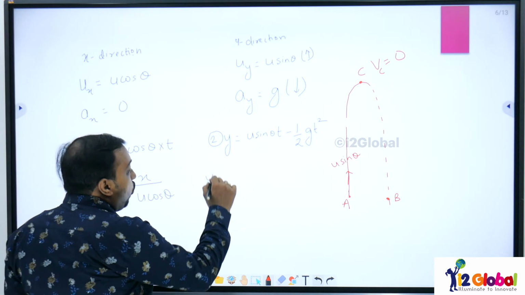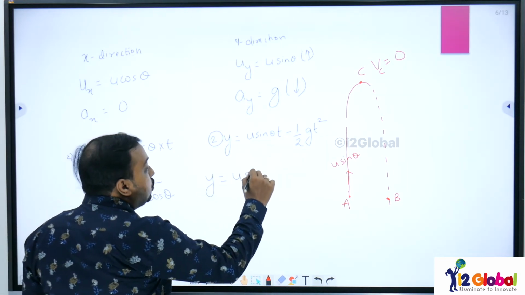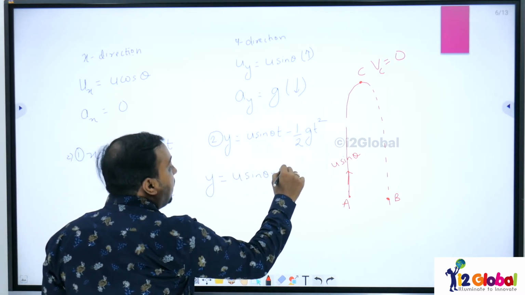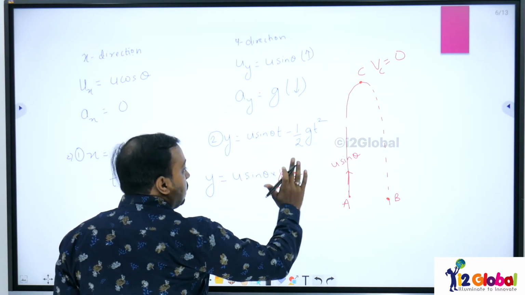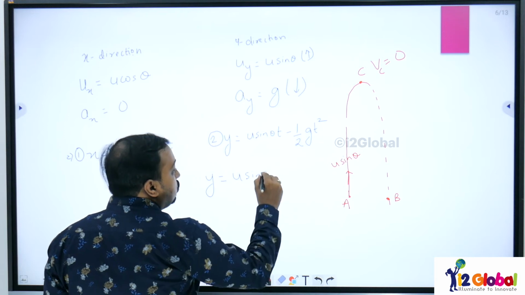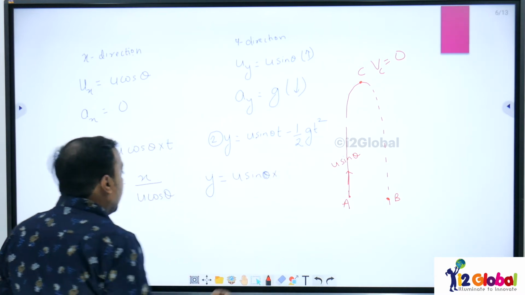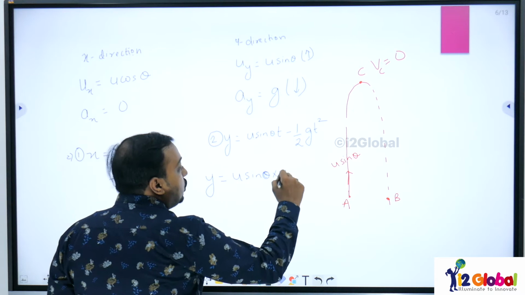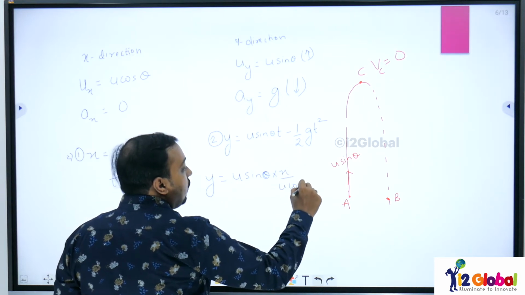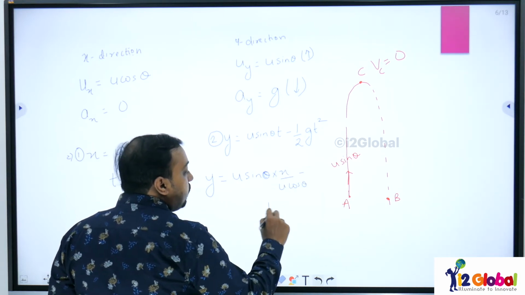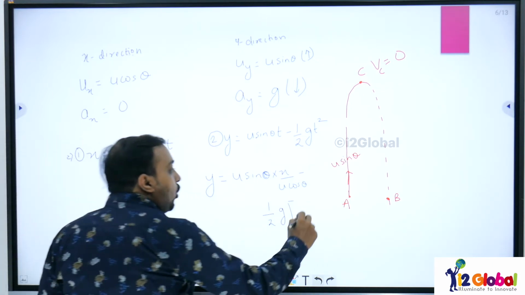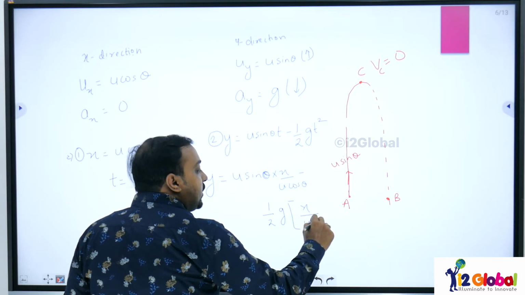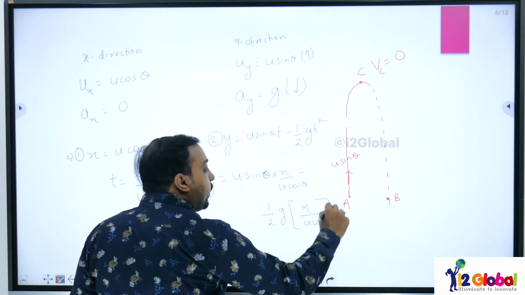So I will get y equals u sin theta multiplied by x divided by u cos theta, minus 1 by 2 times g. Instead of time I will write x divided by u cos theta whole square.